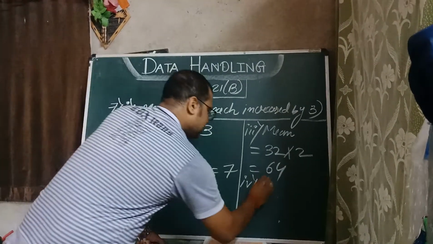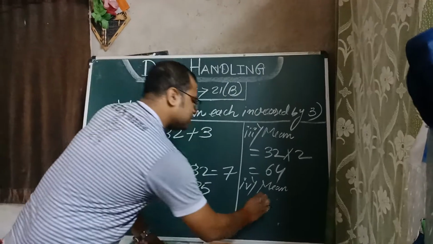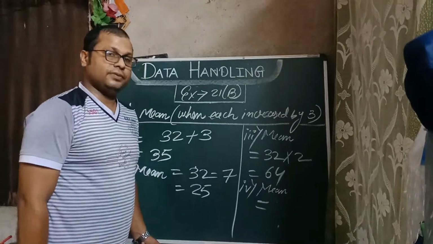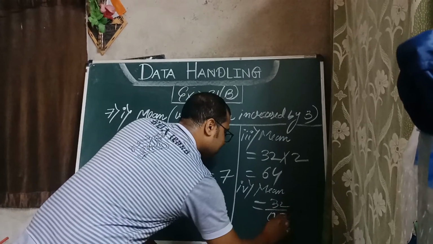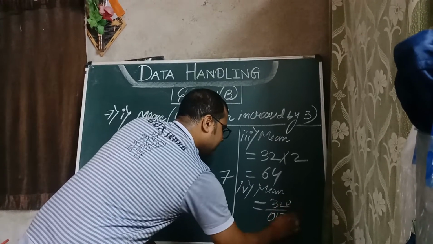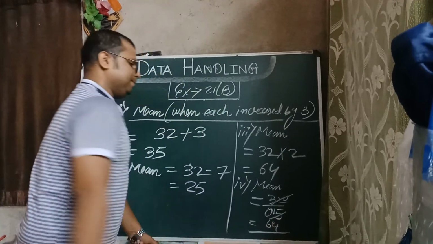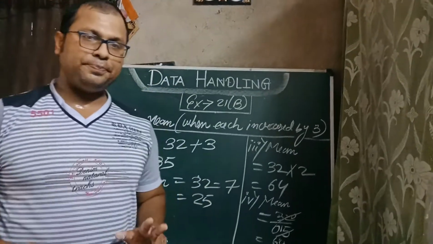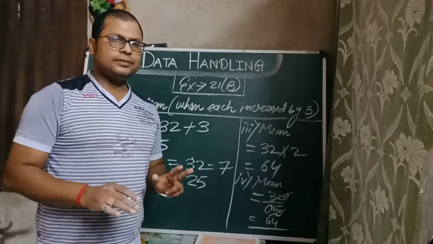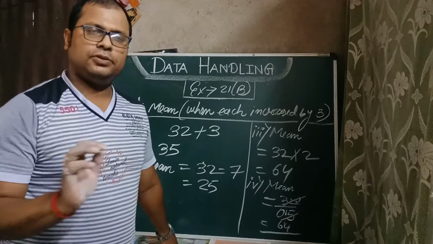Fourth number. The mean we will get when we divide each observation by what? 0.5. We are dividing, so 32 divided by 0.5. So you will take the 0 here and cancel it. You will get what? 64 again. So I hope this solution is clear to you. More or less, what is mean and how to find the mean you have understood.